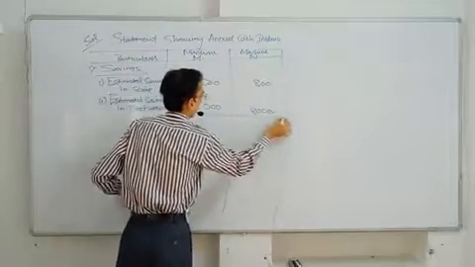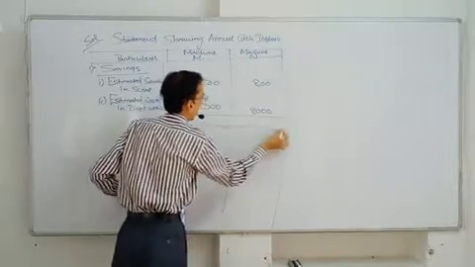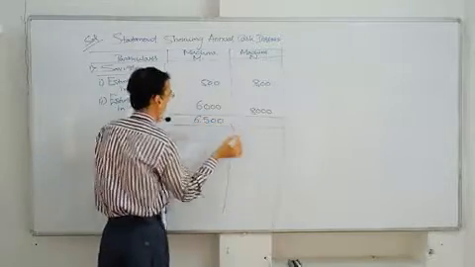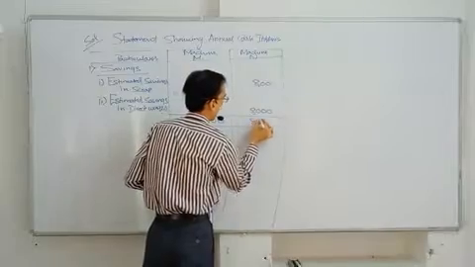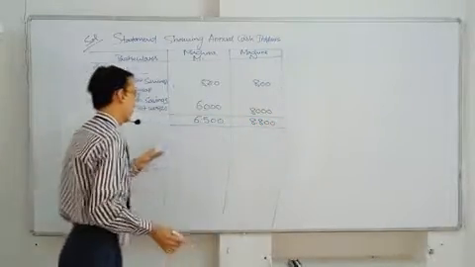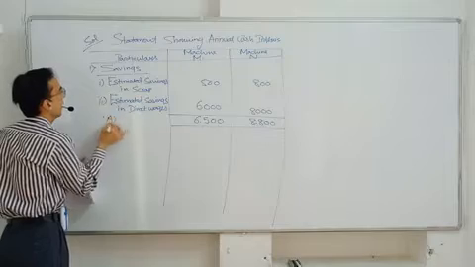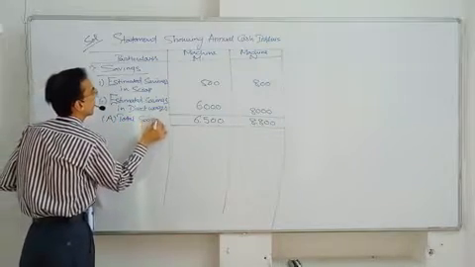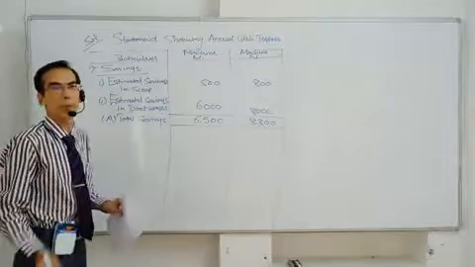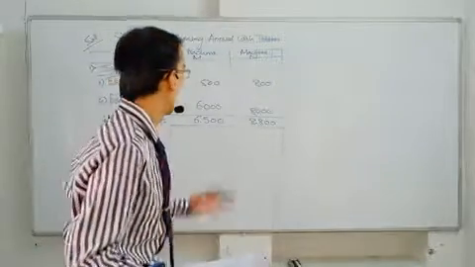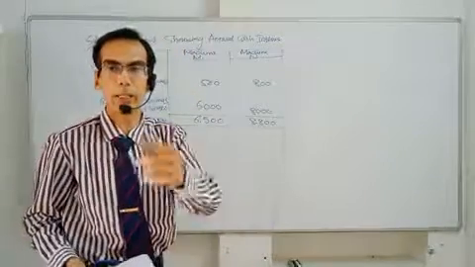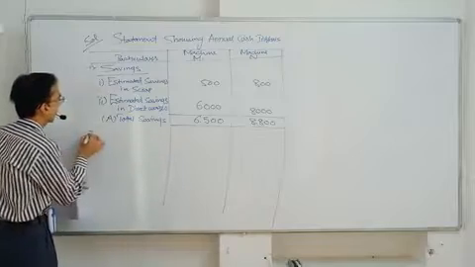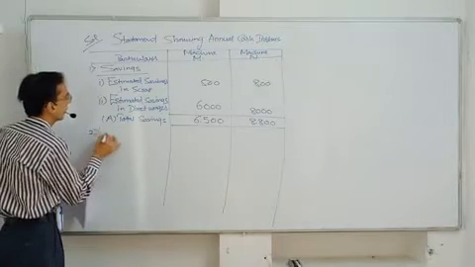Then we'll total the columns of machine M and N. It comes to 6,500 and 8,800, and we write here A, and A is total savings. मशीन M और मशीन N की क्या सेविंग्स है हम लोगों ने वो फाइंड आउट किया as per the data given in the question.